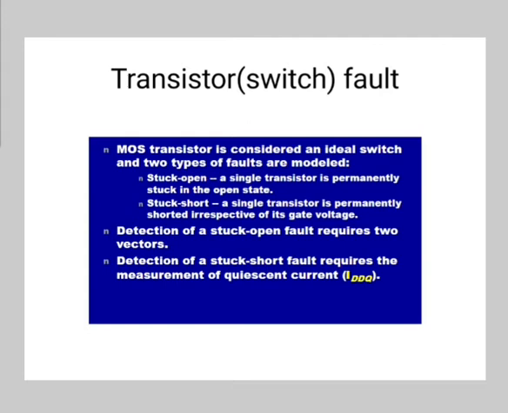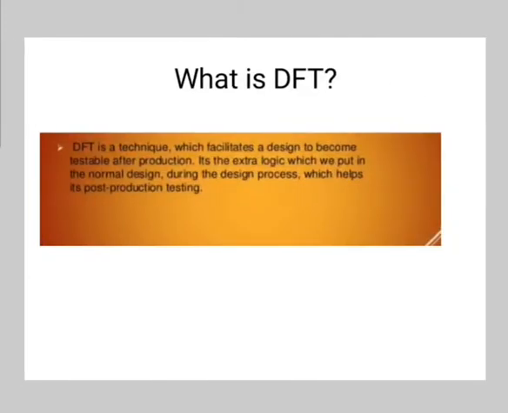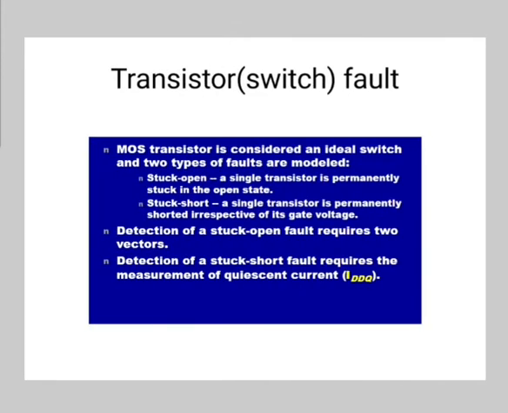Then detection of the stuck-open fault requires two vectors, and the detection of stuck-short fault requires the measurement of quiescent current. Now before going to the DFT, there are some concepts.